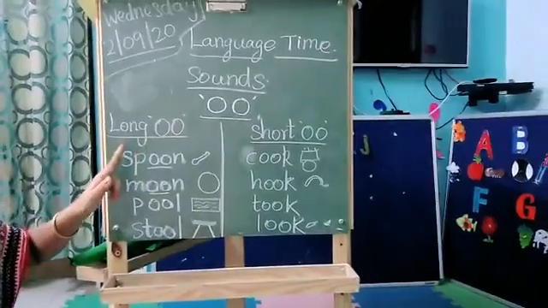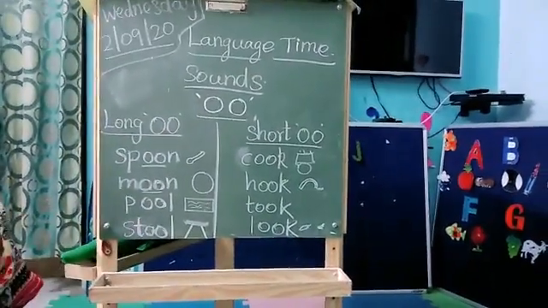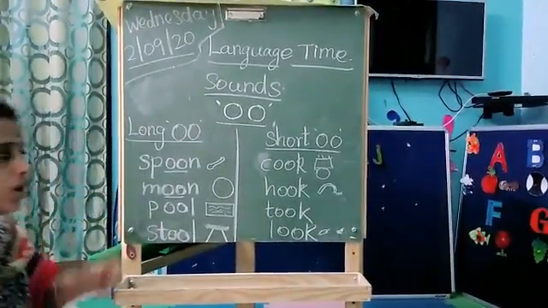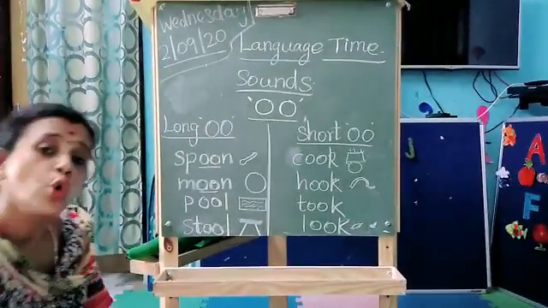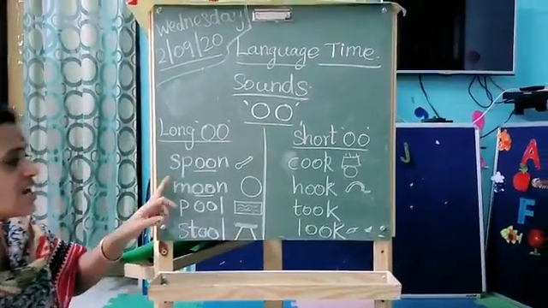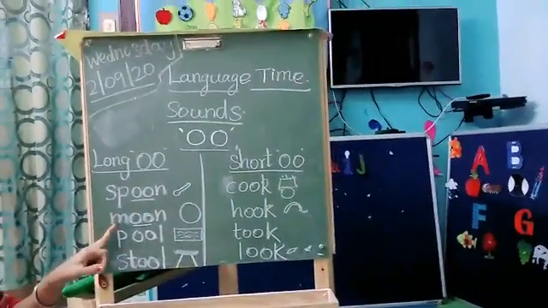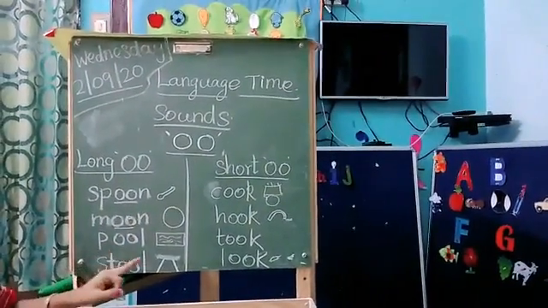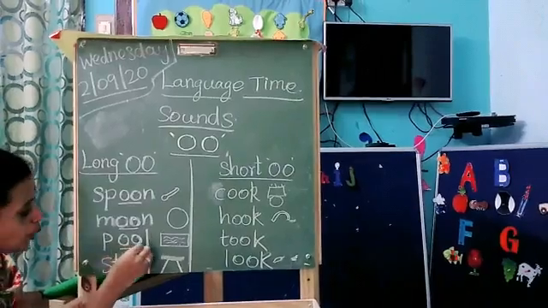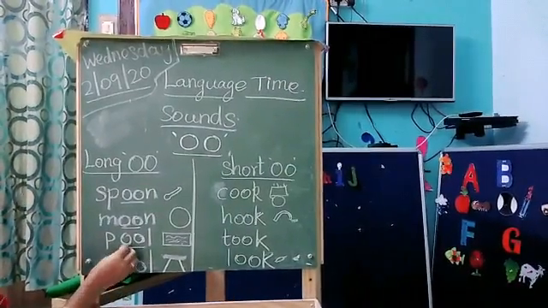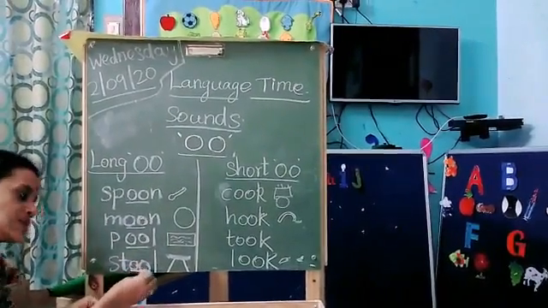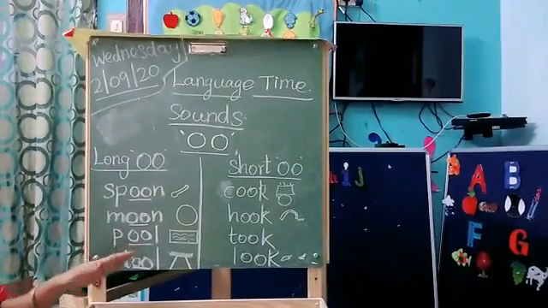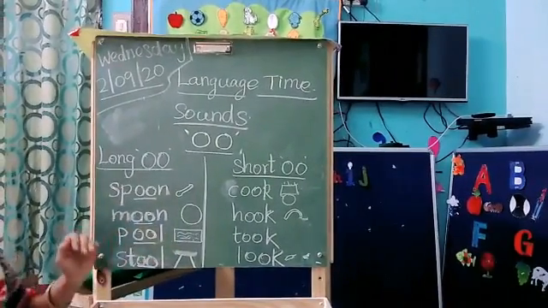Long O. Long O makes what sound? Ooh. See here, spoon, moon, pool. See, pool. Next, stool. So in this word, it gives the long oo sound.